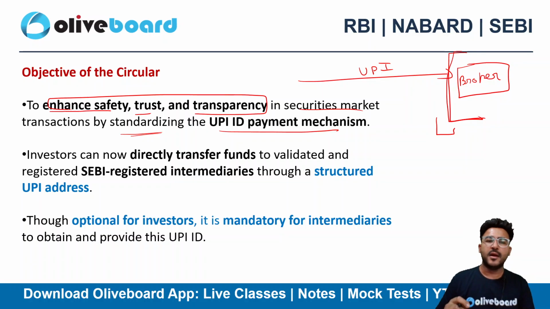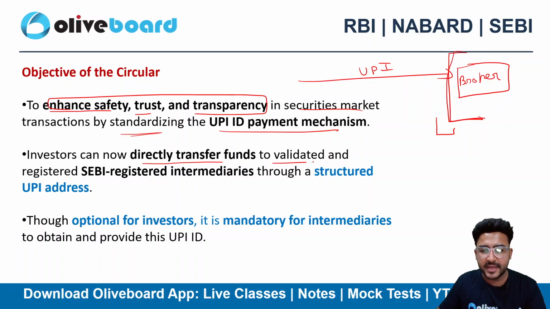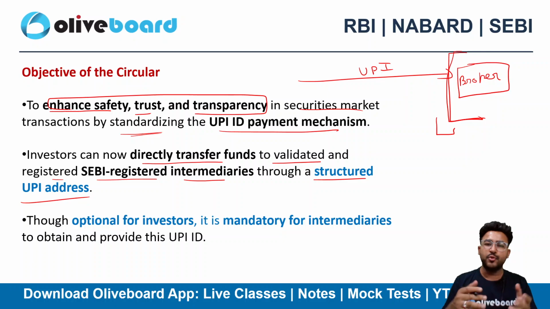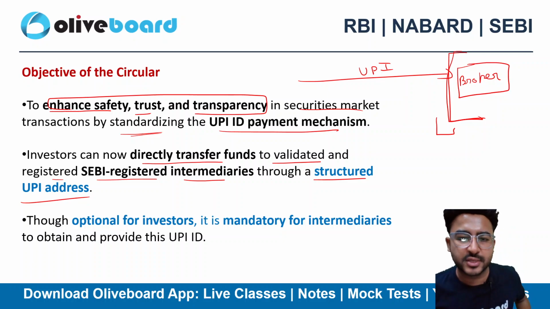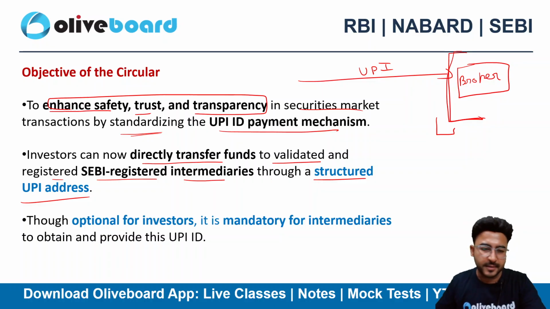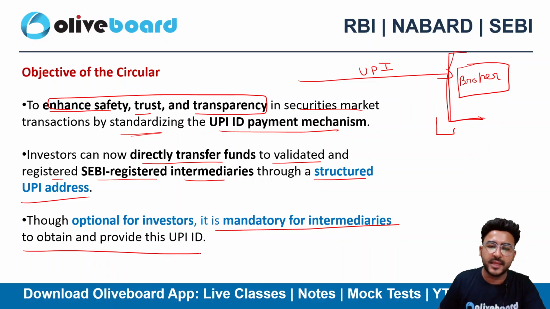They're bringing a new UPI system here. The investors can now directly transfer the funds to validated and registered SEBI registered intermediaries through a structured UPI address. So these entities now need to take a new UPI ID. They need a new and structured UPI ID that should be validated and authorized. Though for investors it's optional, it is mandatory for the intermediaries to obtain and provide this UPI ID,